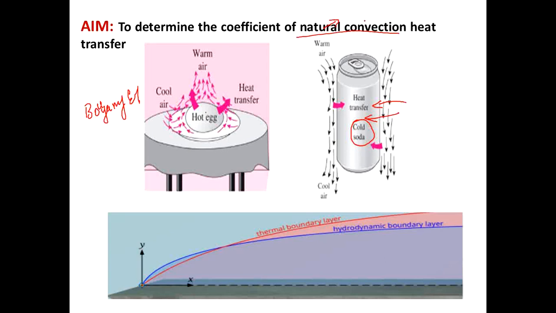Natural convection means convection due to the buoyancy effect or density difference. The density difference between the hot fluid and the cold fluid gives rise to the natural convection process. In boundary layer theory you will come to know the hydrodynamic boundary layer thickness and thermal boundary layer thickness. All these things you can learn in the forced convection and natural convection chapters.